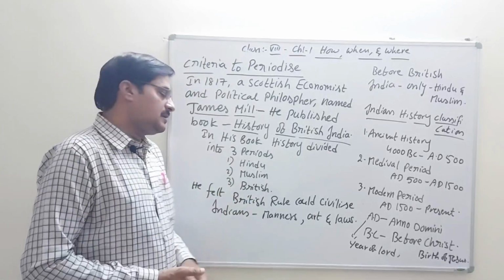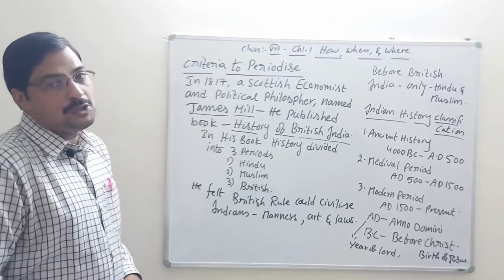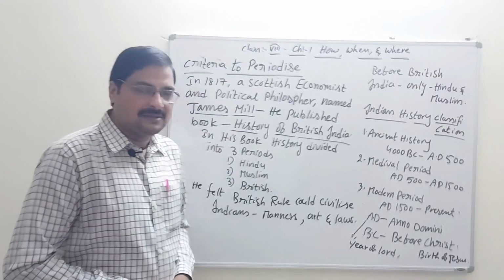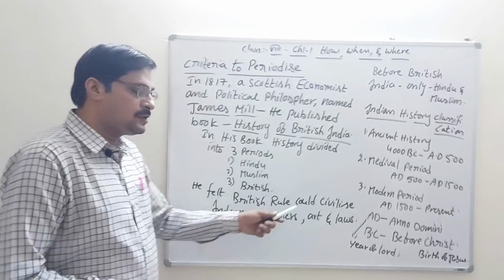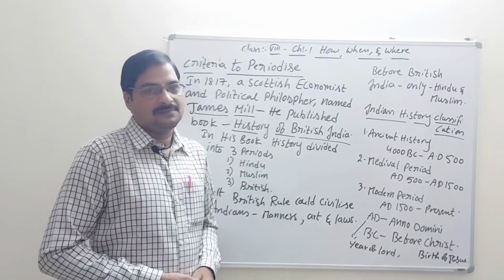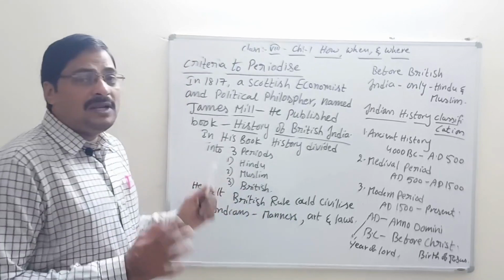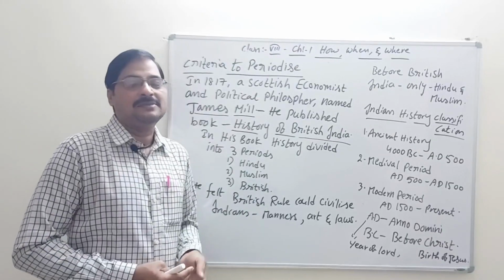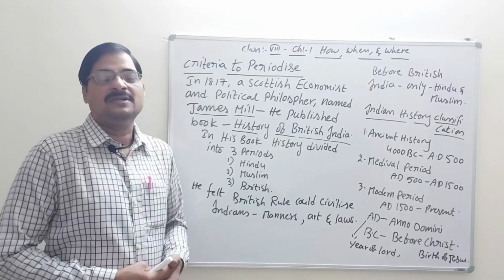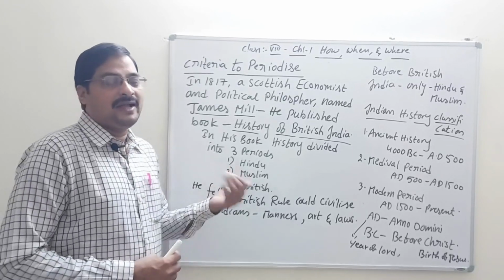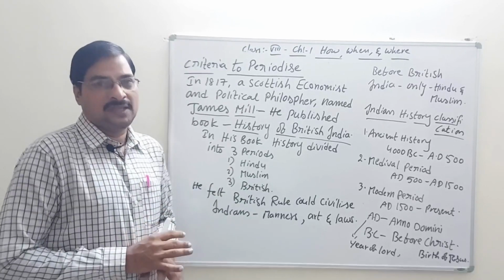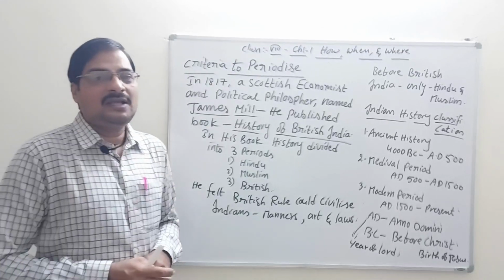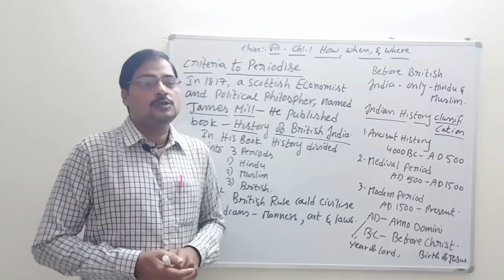What he felt was that British rule could civilize Indians about manners, arts, and also laws. He said that the kingdoms and administration systems before the British were not a good thing, because the Indians totally believe in